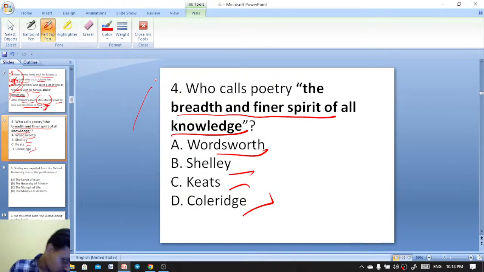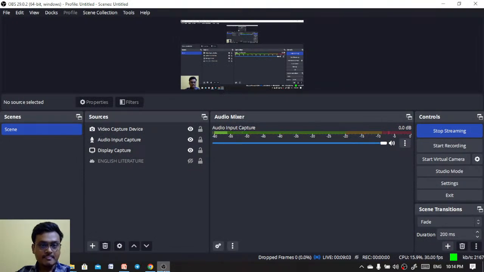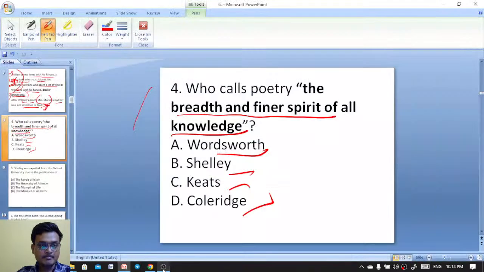So what would be the answer here? It is Wordsworth, in Lyrical Ballads.